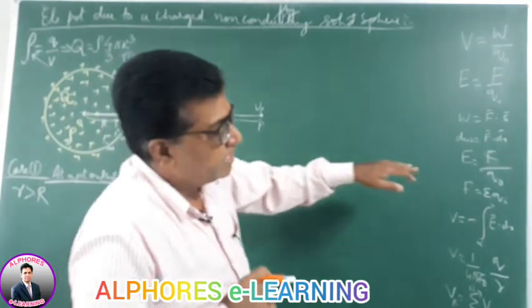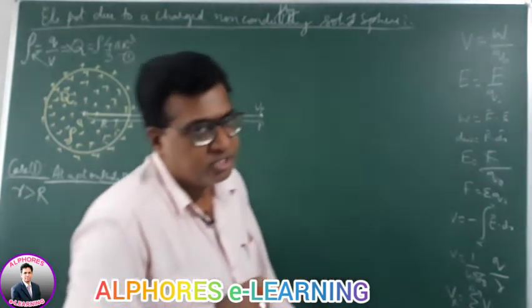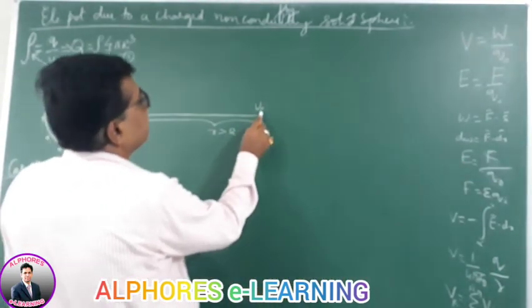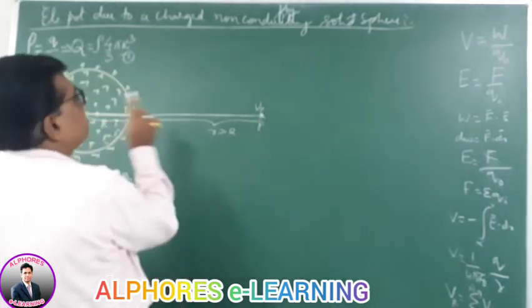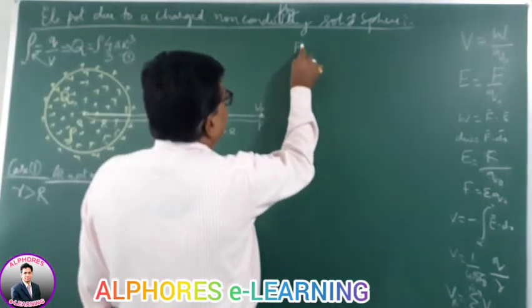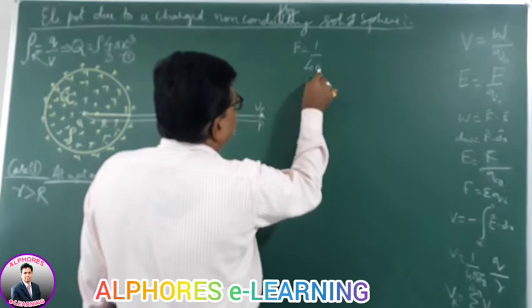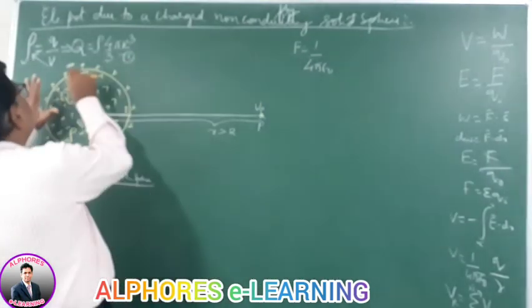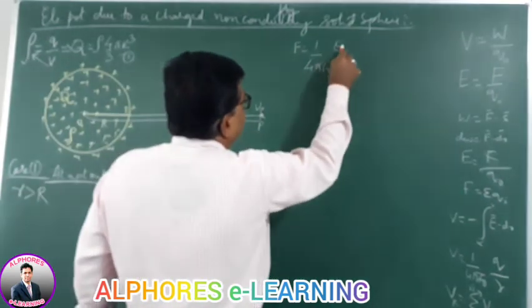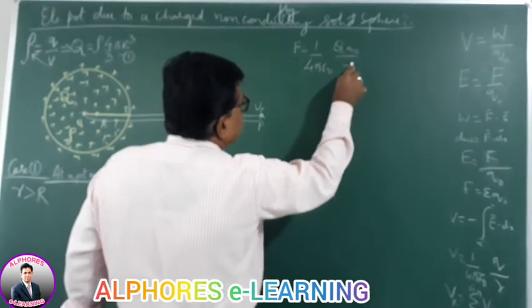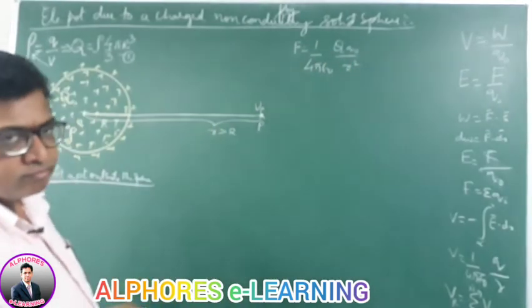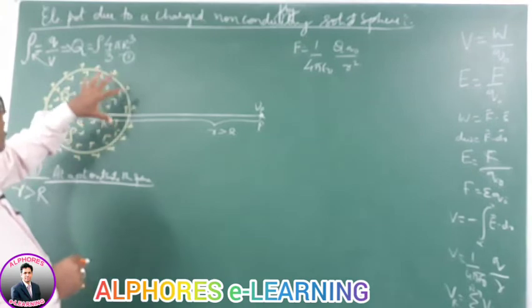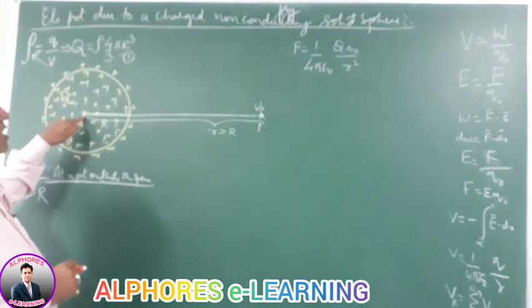Electric field intensity is force experienced by unit charge. Suppose I imagine a test charge q0 here. The force F between these two will be 1 by 4 pi epsilon naught, total charge capital Q into q0, by distance r square.